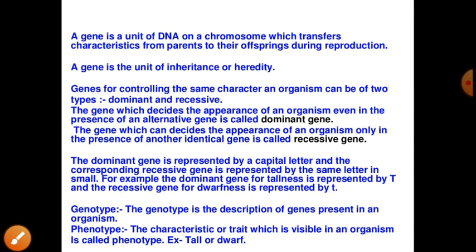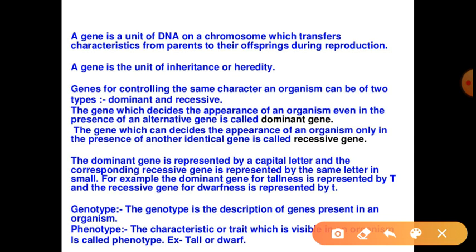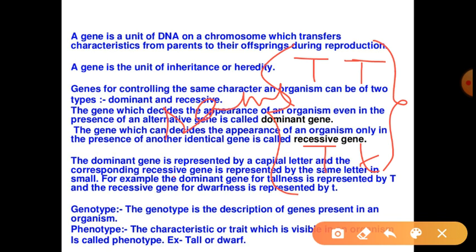The last term of the topic is genotype and phenotype. So किसी एक organism में ढेर सारे characters होते हैं, तो उसमें ढेर सारे genes होंगे। तो किसी भी एक organism में किसी particular character के लिए उसके अंदर क्या gene combination है, इसको हम बोलते हैं genotype। और वो particular organism कैसा दिख रहा है, उसको हम बोलते हैं phenotype। Now I would like to mention that capital T small t और small t small t, ये दो gene combination हो गए और दोनों different type of gene combination हैं। But इनका जो phenotype है वो क्या होगा? Same होगा। और कैसा होगा? Tall होगा।